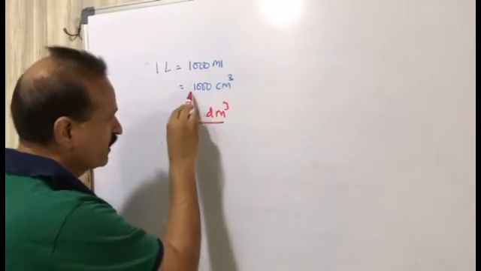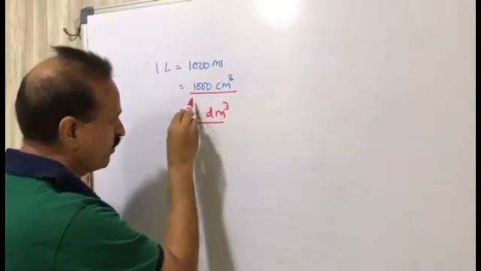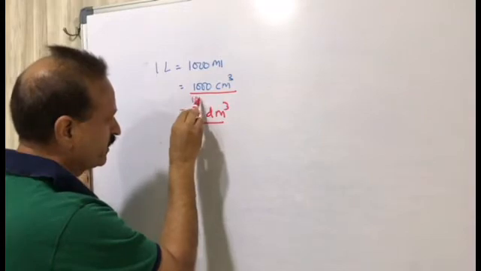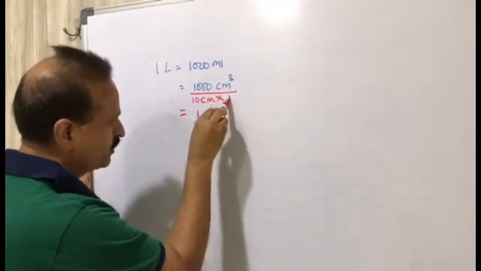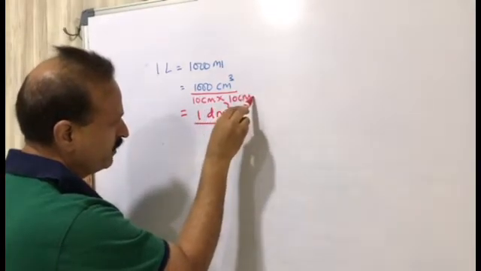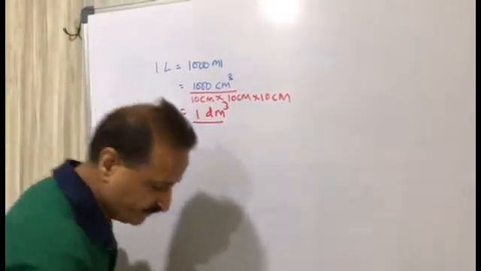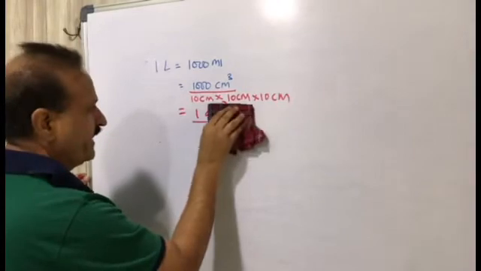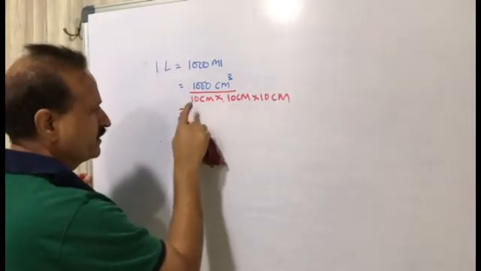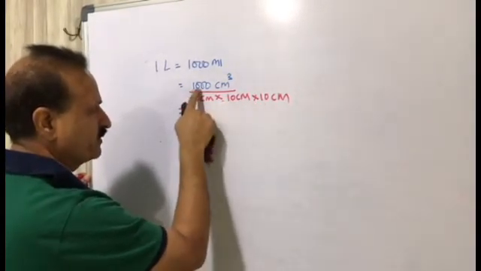Means what? Then 1000 cm means what? Okay, 10 cm into 10 cm into 10 cm, that is 10 into 10 into 10, which is 1000.